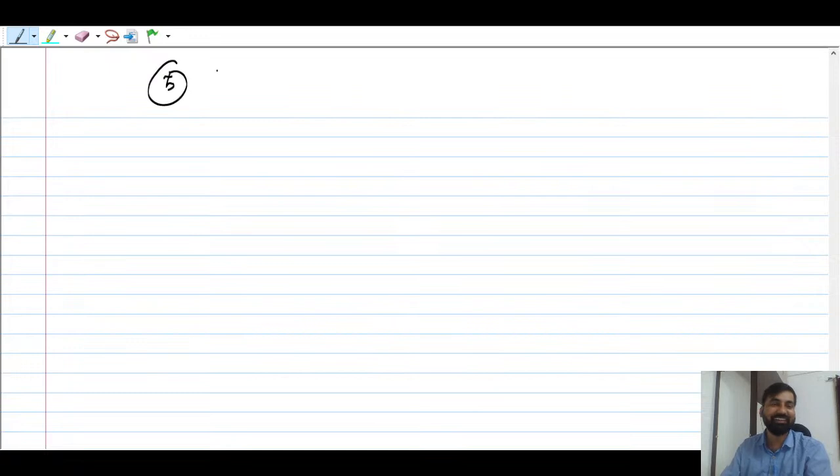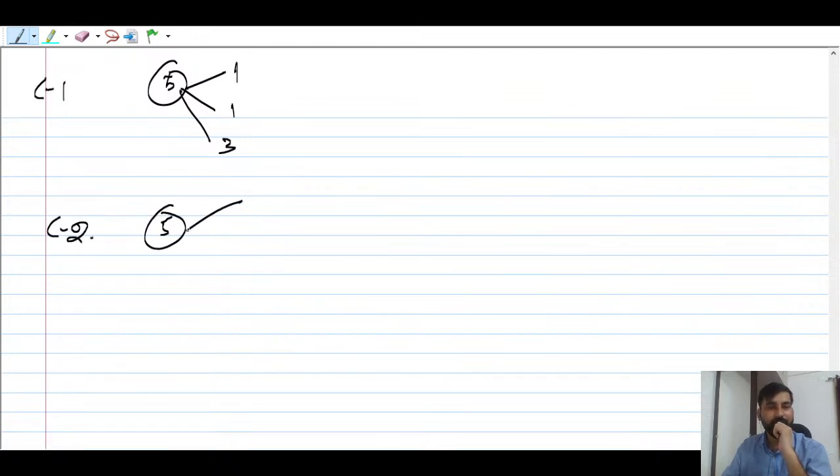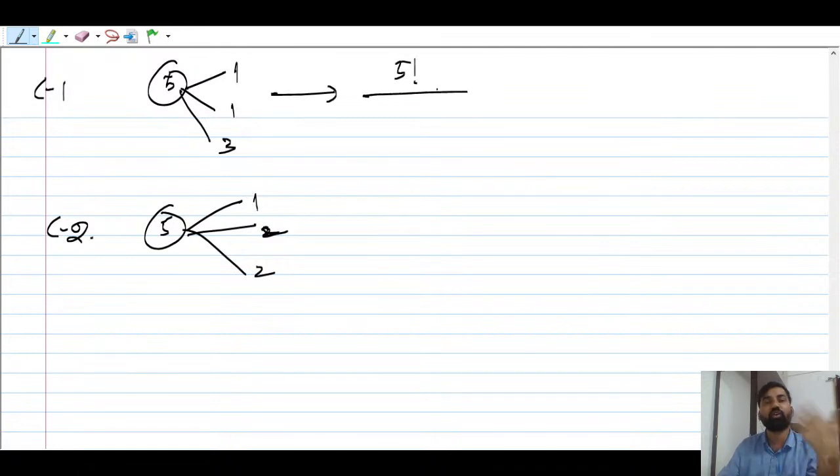So 5, right? You can ऐसा कर सकते हो 1 1 3, right? 1 1 3, and again you can one more case. This is case 1. Case 2, it can be like this: 1 2 2. You can't take 2 2 and 3, right? That is wrong, right? So 1 2 2 you can take. Yeah, fine. So how many ways you can arrange this? So first do over counting 5 factorial, then divide by 1 factorial, 1 factorial, and 3 factorial. And don't forget extra care, right? Extra care is what? 2 factorial, because 2 groups are like that.